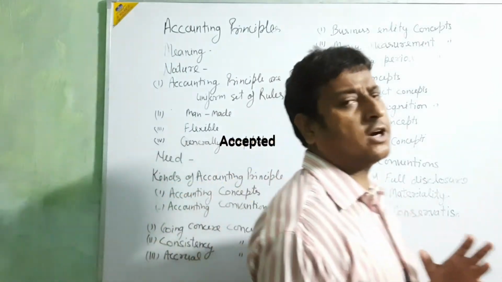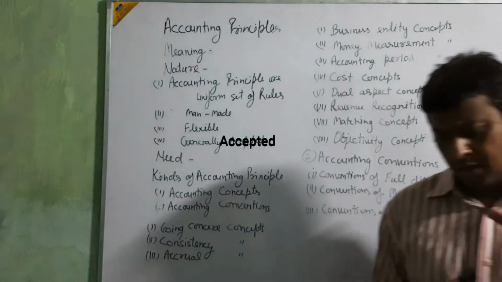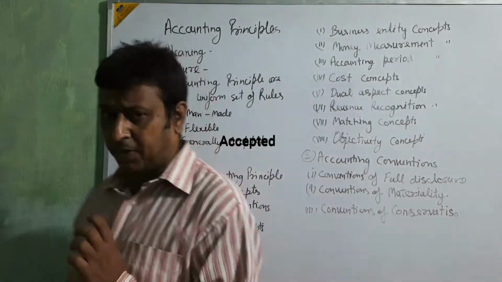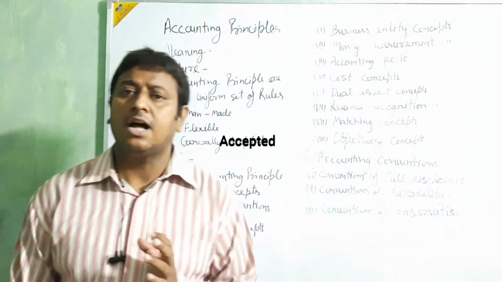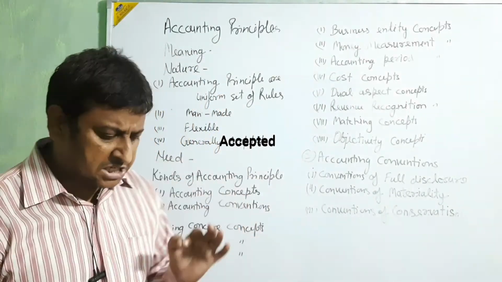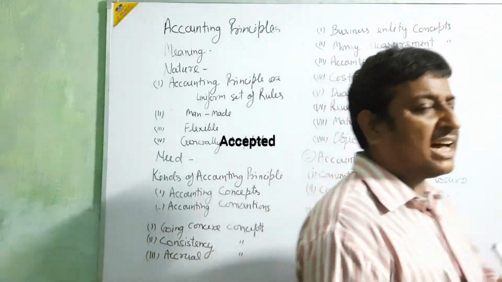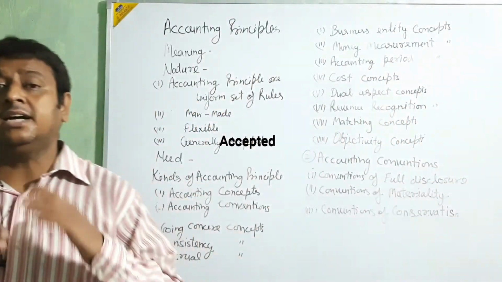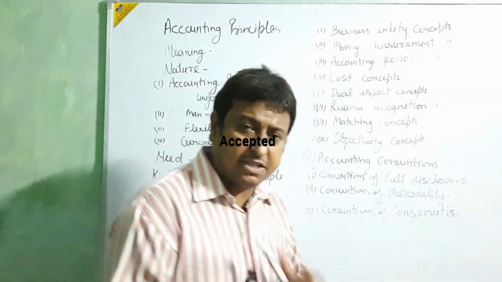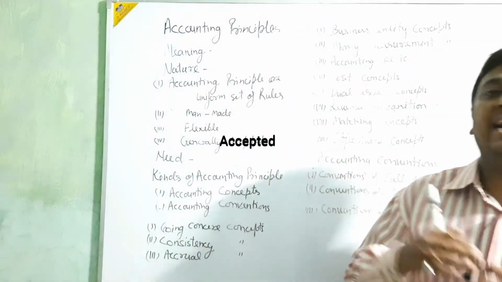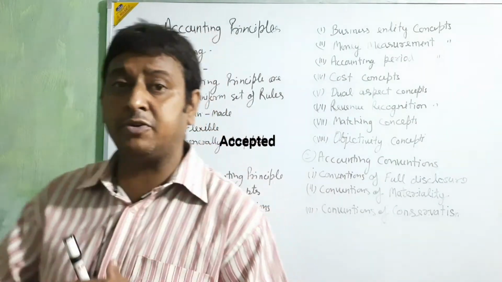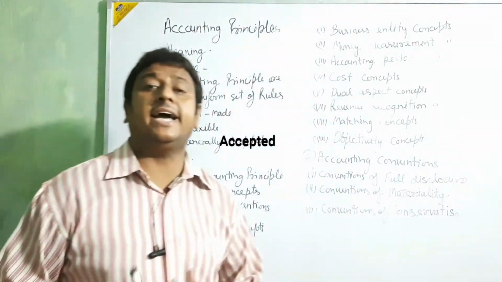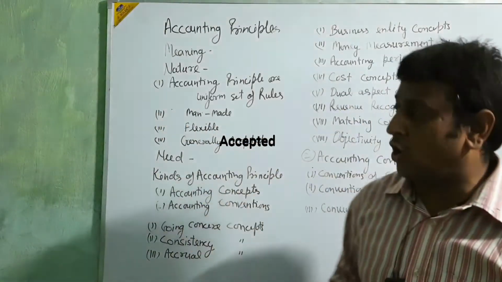For the meaning of accounting principle, first we are going to look at the word principle. Principle means the guidance or guidelines or rules or instructions, and those guidelines, those rules, regulations and systems that we are going to follow in accounting, that is called accounting principle.